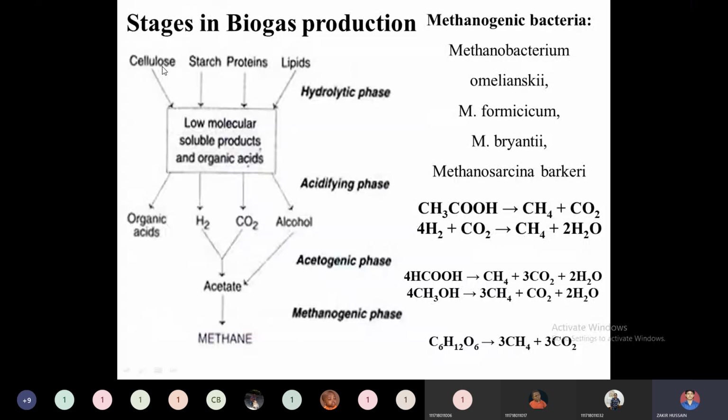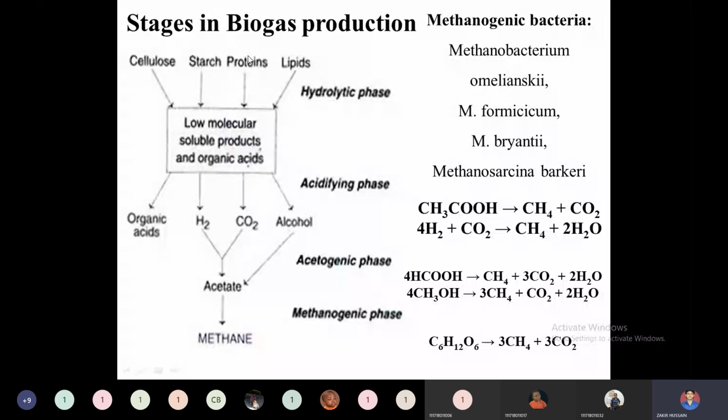The inside composition will be cellulose, starch, or protein, or some lipids will be contained. Whatever the biomass materials, whether it is an animal source or a plant source, whatever the compounds are, the common composition of those biomass materials will be this. Obviously, one of these will be present, or all four can also be present.